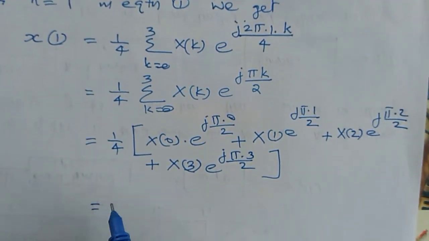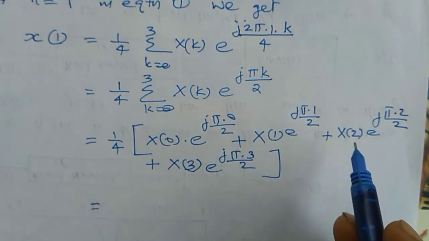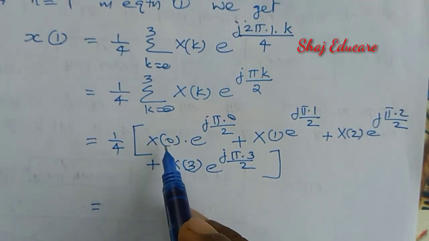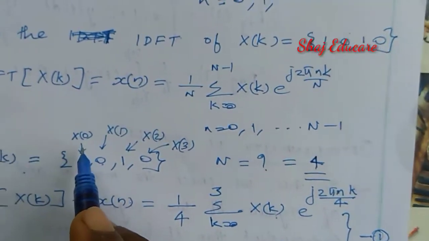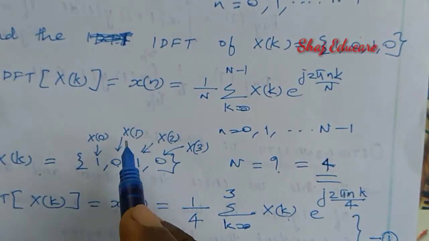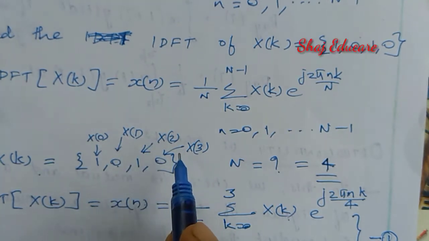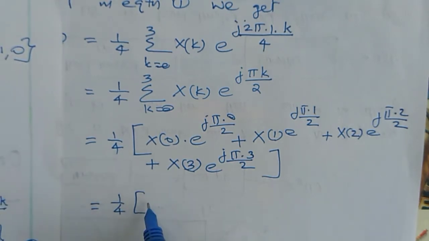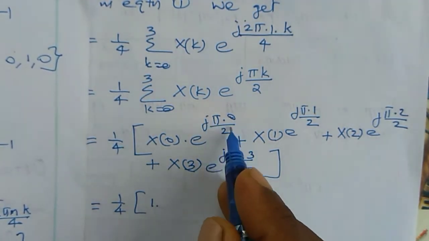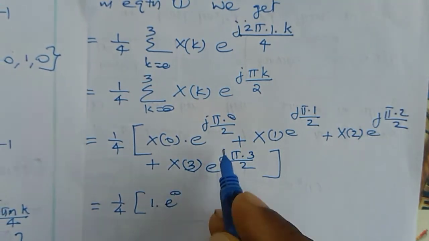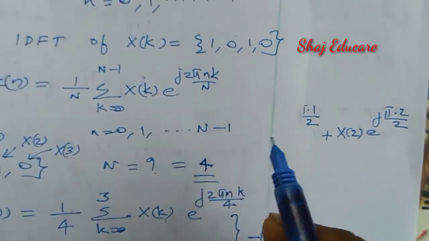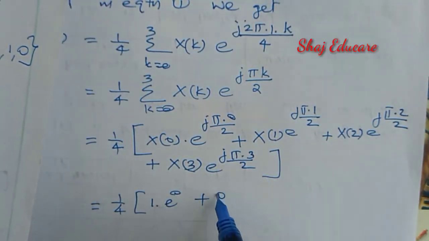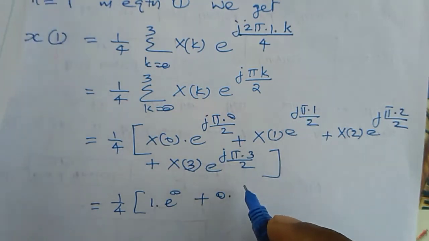Okay, now let us put the values of x of 0, x of 1, x of 2 and x of 3. All of you know that x of 0 is equal to 1, x of 2 is equal to 1, and x of 1 and x of 3 are 0. So let us put the values: x of 0, that is 1 into e raised to 0, plus, we know that x of 1 is equal to 0, so we don't need to put the value of this one, because any quantity into 0 becomes 0.